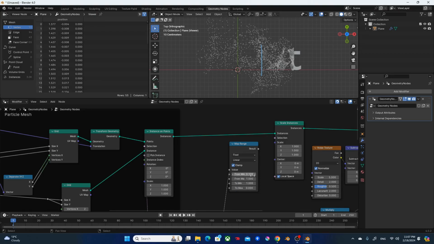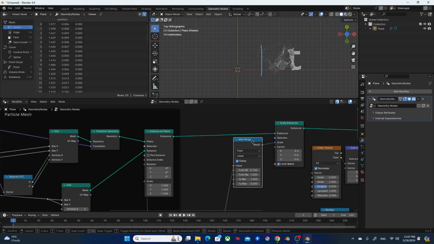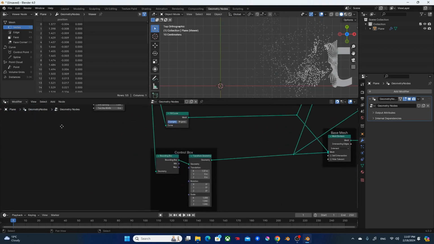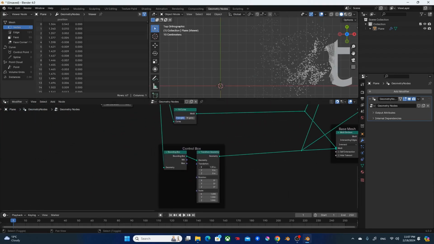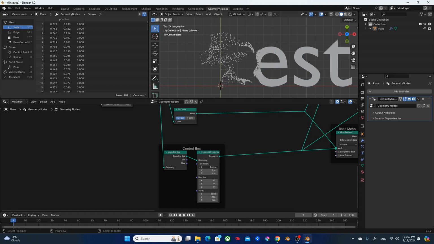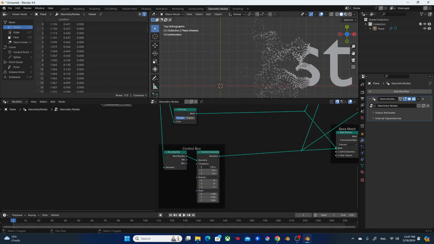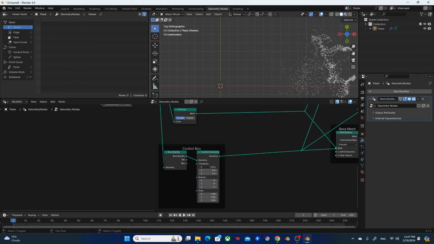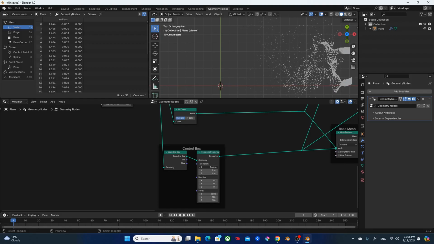So once it reaches 1 meter away, it's going to basically scale to 0 size, right? So now, if I change the position of this control box, you can see the particle gets smaller and smaller, and it's going to disappear to nothing, right?